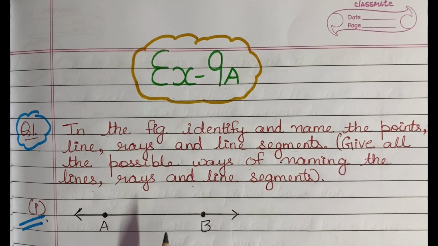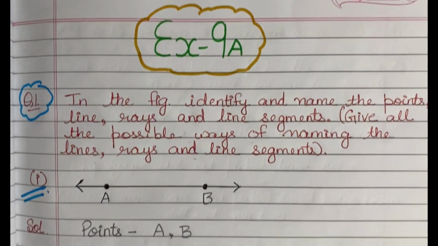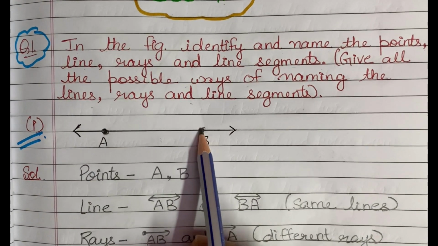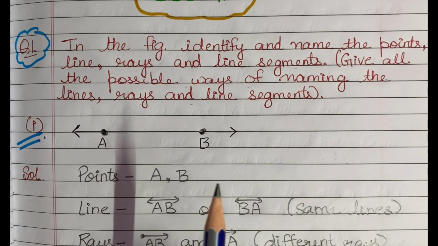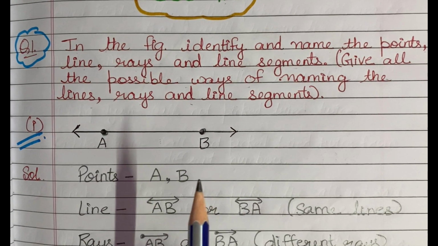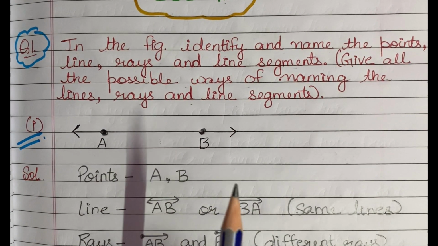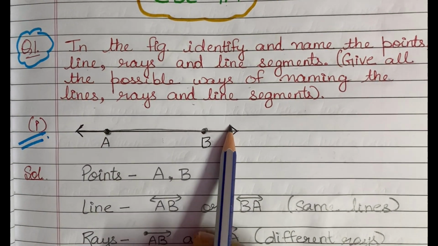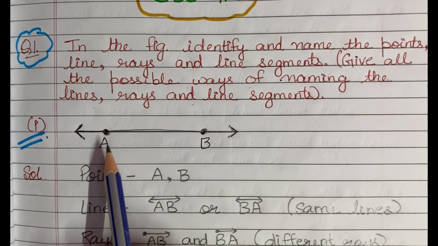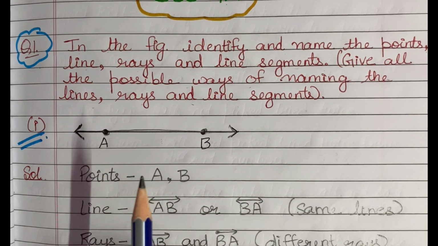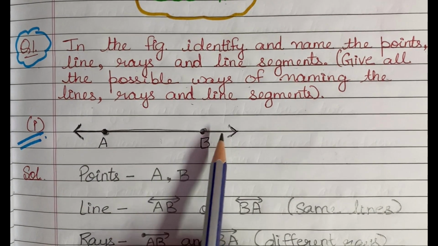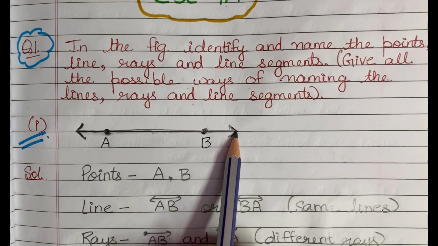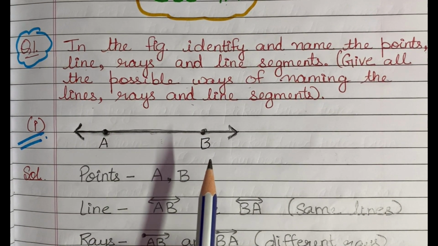You have to tell the points first of all, and here the points are A and B. Now next you have to tell the name of the lines, and here if you will see, this AB is a line, right? And this AB can also be written as BA. Both are same. Hopefully it is clear to you.